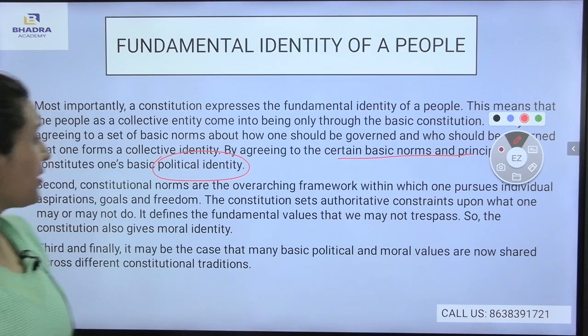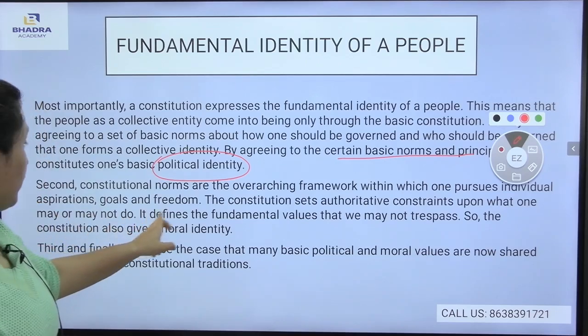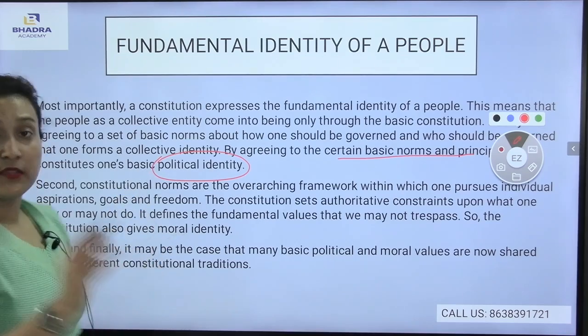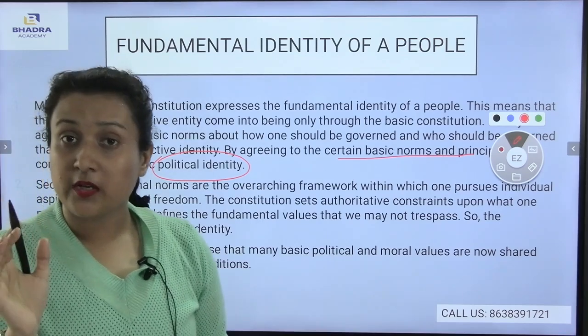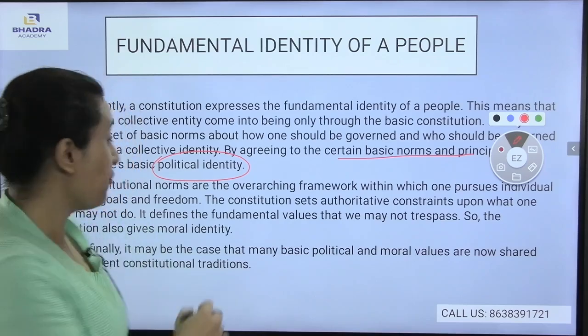The Constitution sets authoritative constraints upon what one may or may not do. It defines the fundamental values that we may not trespass. So the Constitution also gives moral identity. First, the Constitution gives political identity. Now, second comes the moral identity. How does the Constitution provide us the moral identity?